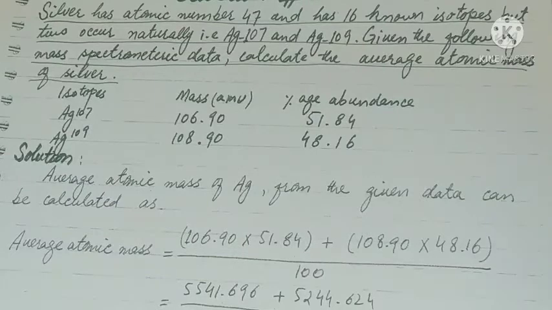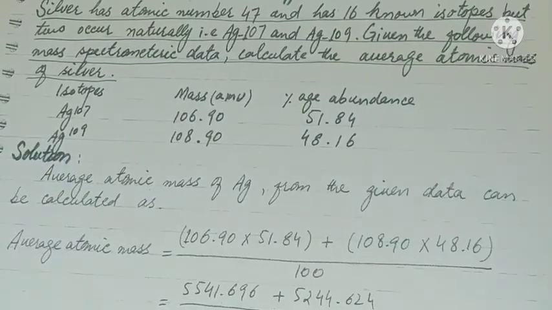Question number 6. Silver has atomic number 47 and has 16 known isotopes, but 2 occur naturally, silver 107 and silver 109. Given the following mass spectrometric data, calculate the average atomic mass of silver. Isotopes: 107 has 106.90 mass in AMU and the percentage abundance is 51.84. For silver 109, 108.90 and 48.16 is its percentage abundance.